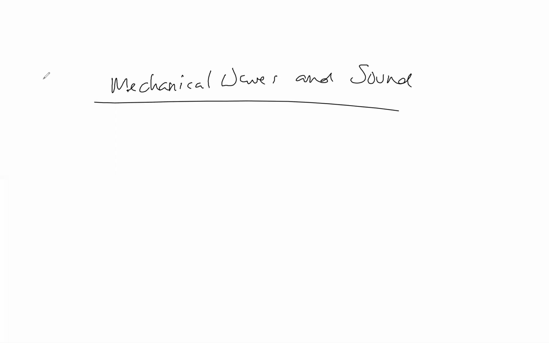In chapter 12, we want to talk about mechanical waves and sound. Now, sound is a specific example of a mechanical wave. When we think about waves in general, we have a bunch of different examples of that. So we've started out by saying sound is a wave. It's caused by regions of dense or rarefied air that propagate through space.